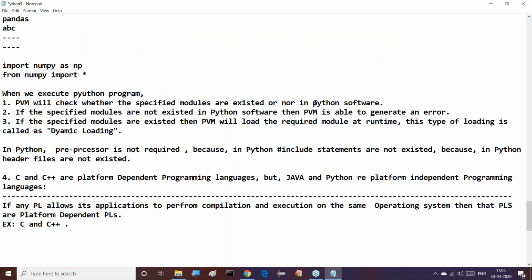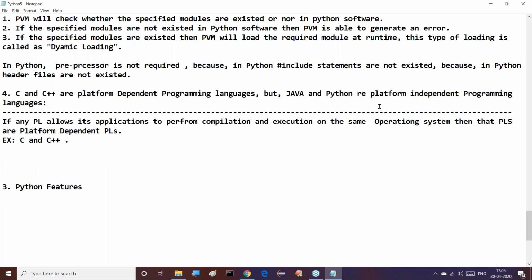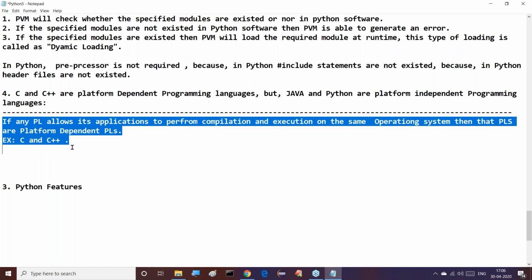The fourth difference, what we are understanding now, is that C and C++ are platform-dependent programming languages, but Java and Python are platform-independent programming languages. Immediately I gave some information regarding platform-dependent programming languages.